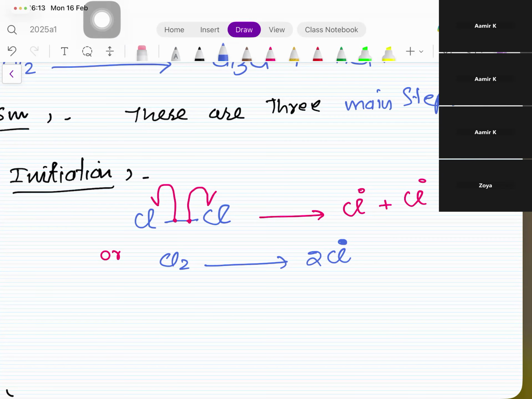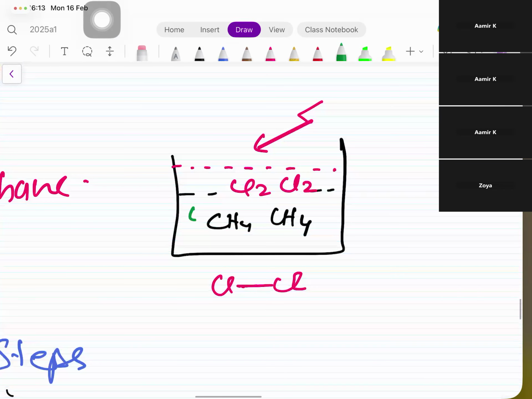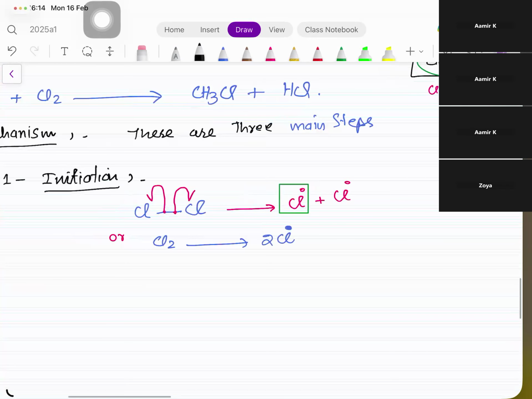Why it has been initiated? Okay, now one of the chlorine free radicals. Now please pay attention. One of the chlorine free radicals. Now, yes, here the chlorines are free radical. They have been generated because of this sunlight. Now they go and attack this CH4. Attack means you can think of it like this, that they are in desperate need of hydrogens. They attack hydrogens. So one of the chlorine free radical, that is the second step of the mechanism known as propagation.